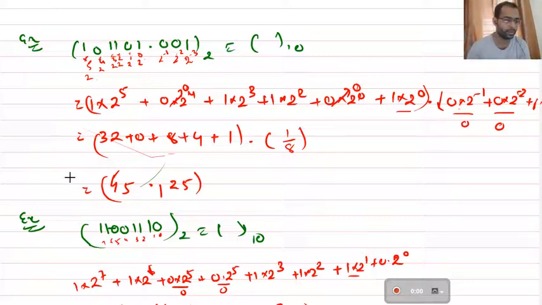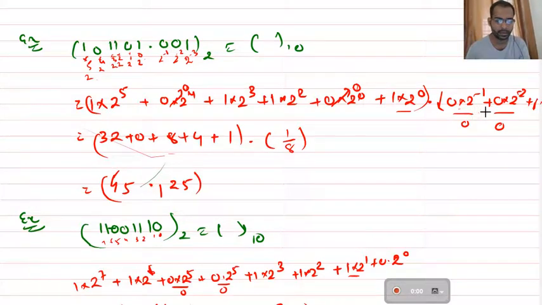So what will be the value? 2 to the power 5 is 32. 32 plus 0 plus 8. So these are the values. So 2 to the power 3, you just multiplied with 1. So the values will be according to the power of the 2. So it is 32, 8, 4 plus 1 will give you 45.